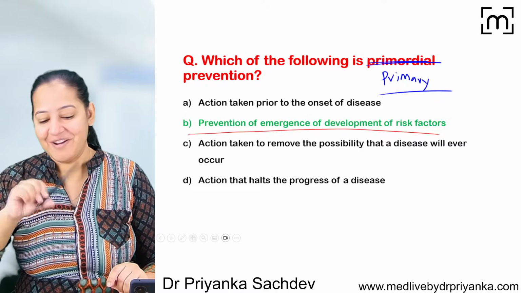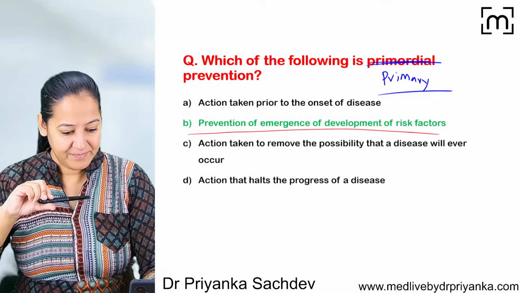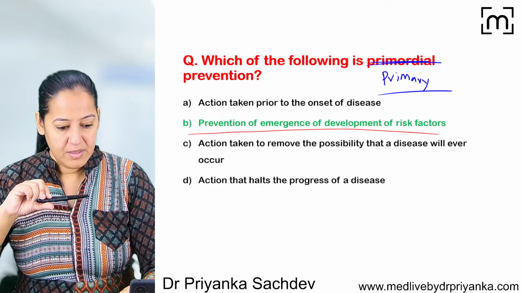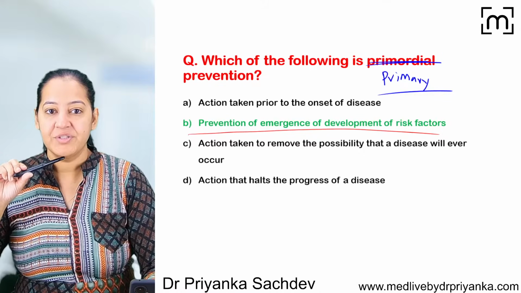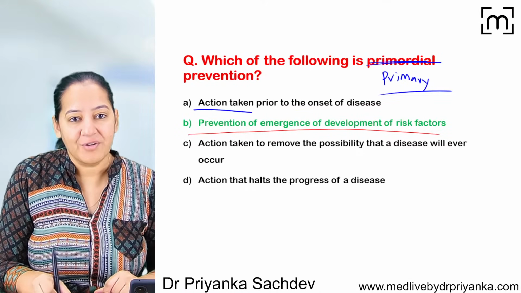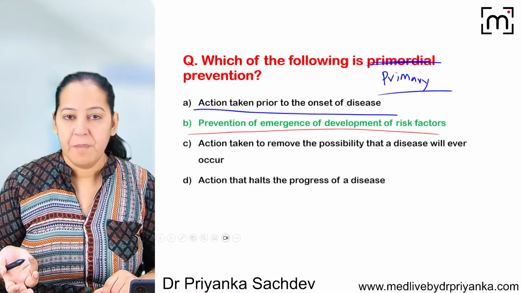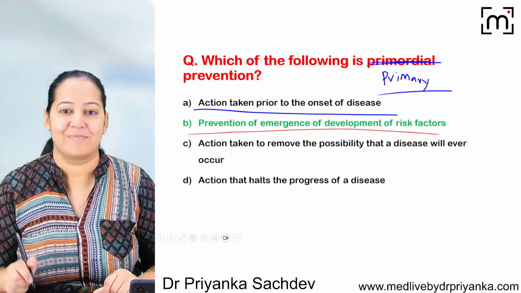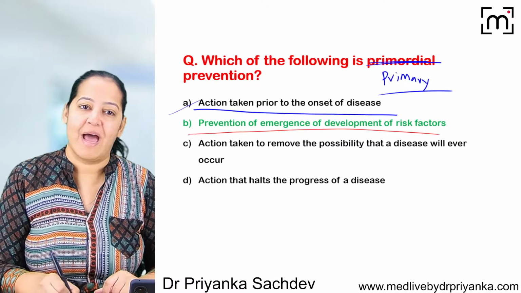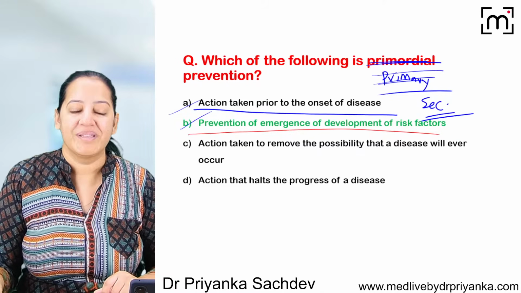What is primary level of prevention? Can you tell me what is primary level of prevention? So it is the action taken prior to the onset of the disease. The risk factor is already present, the person already smokes, but lung cancer has not yet occurred. So this is primary. In that case, my answer is A. You are absolutely right.